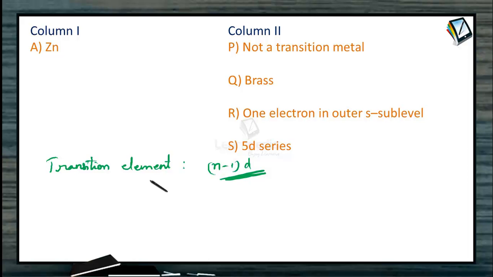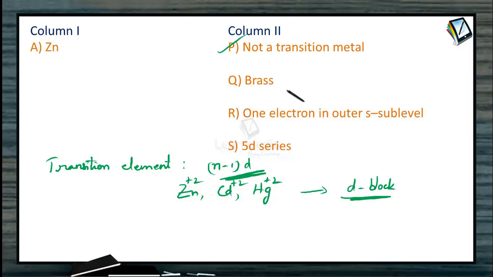But when you take the case of zinc, cadmium and mercury, neither in the elemental form nor in their most common oxidation state, that is in their +2 state, do they possess unpaired electrons in the d sublevel. So that is the reason why these three metals are not considered as transition elements. They are considered only as the elements of d block. So definitely this is there in our matching.